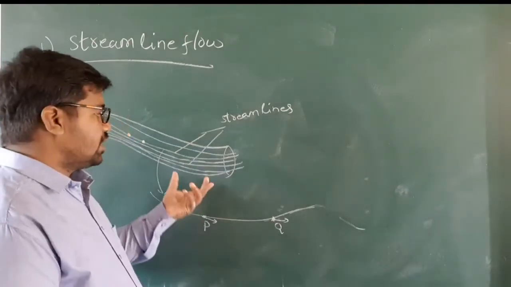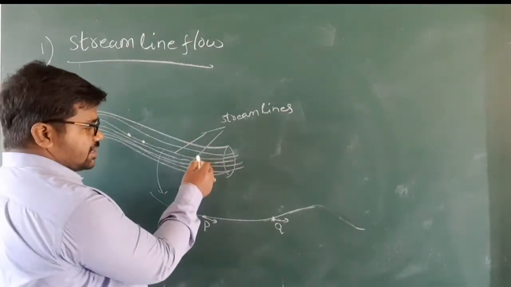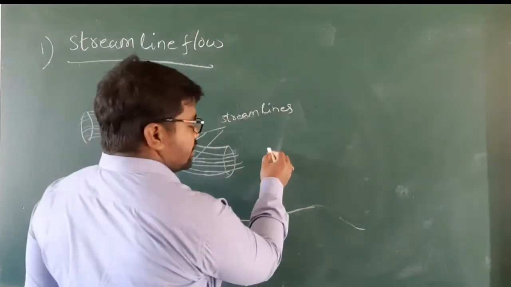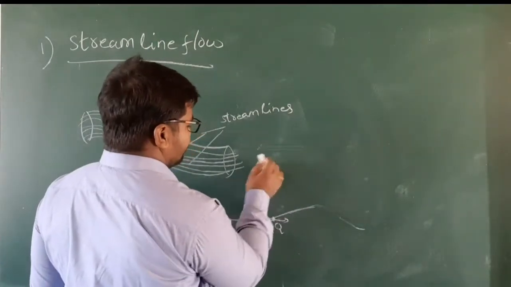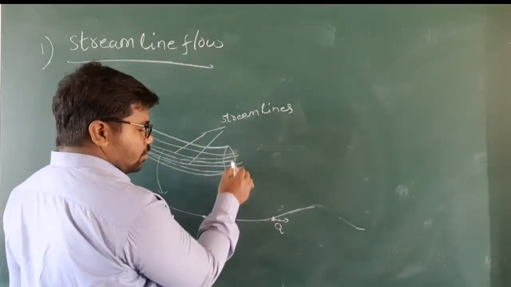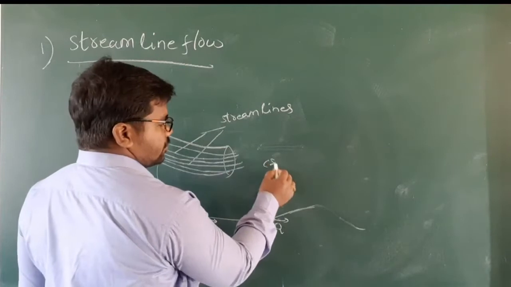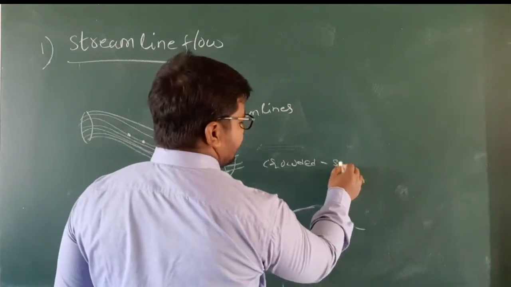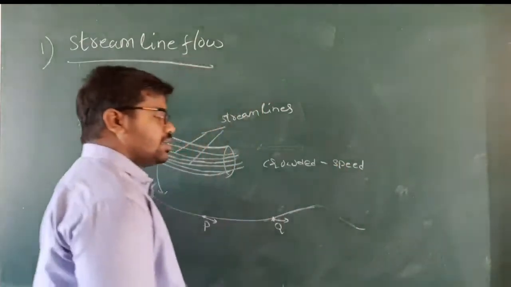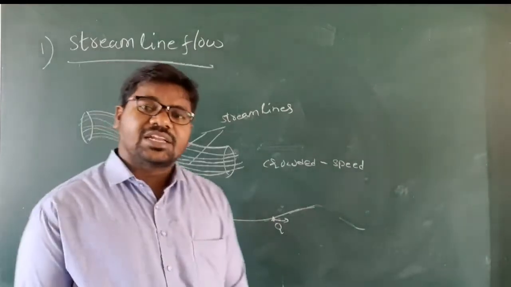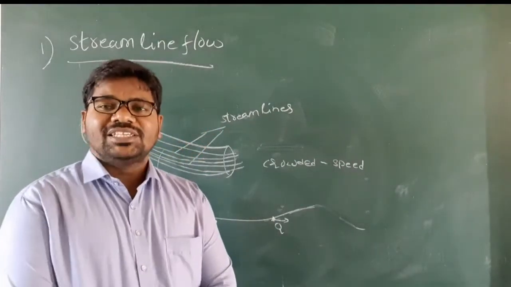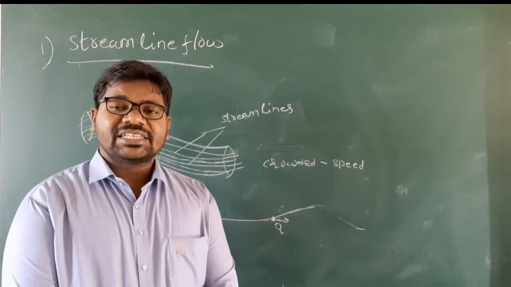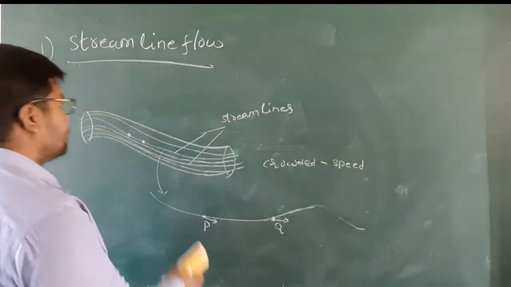We know the properties of streamlines. These two streamlines never intersect. Streamlines can be close to each other. Understand? When streamlines are crowded, the speed is more; the velocity of the fluid, or the speed of the particle, is maximum, my dear children. Understand? Next, laminar flow.